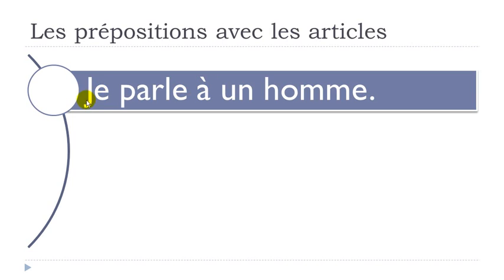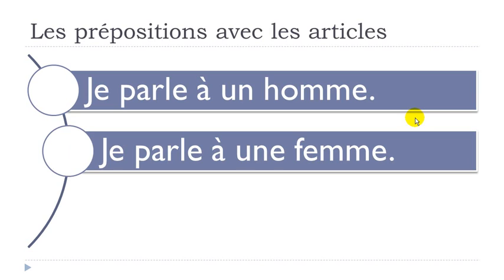So the first sentence, je parle à un homme. Un homme, a man. Je parle à un homme. I talk to a man. So in that case, what you can see is that you keep your preposition à right after the verb, and then you put your article, and basically nothing happens. Je parle à un homme.